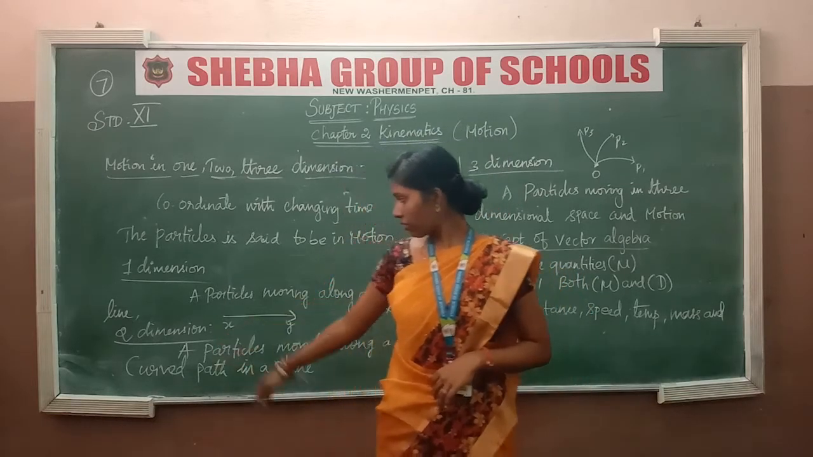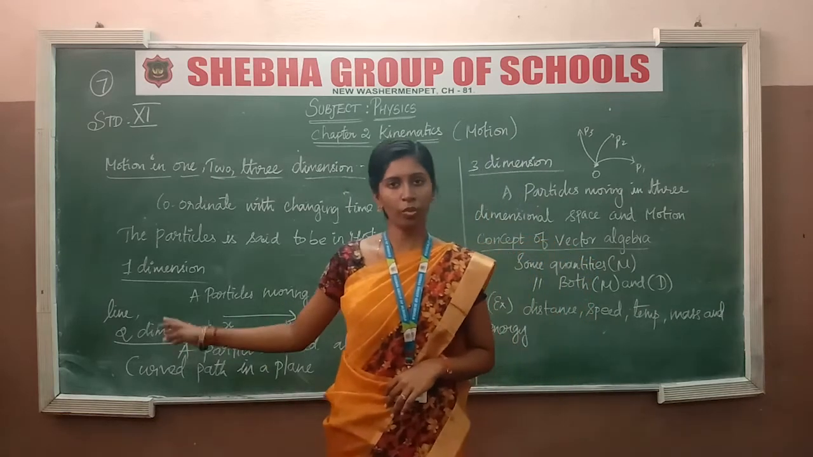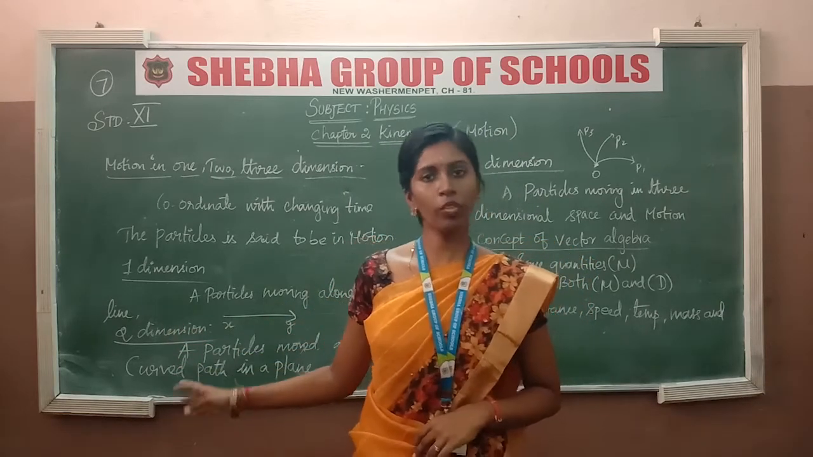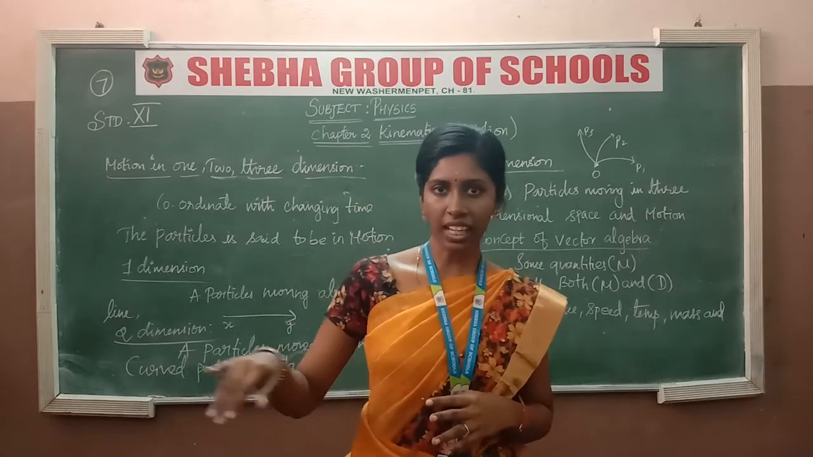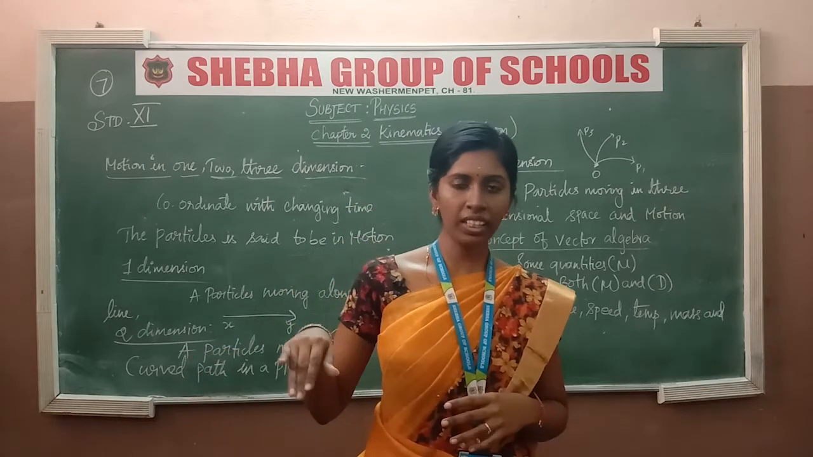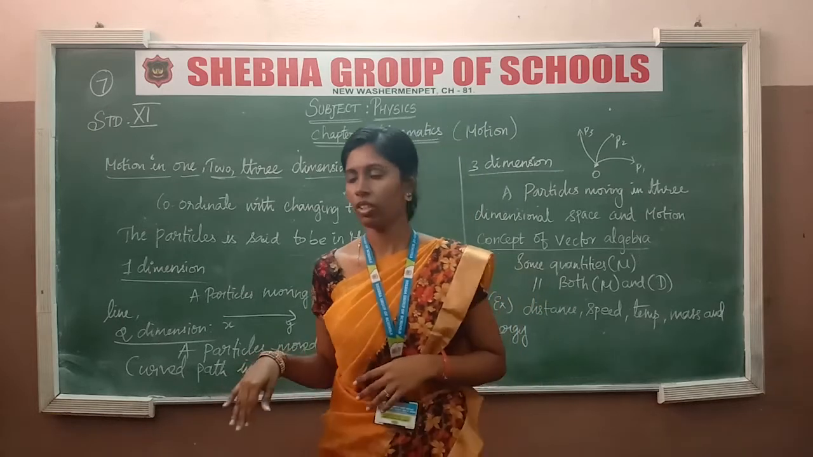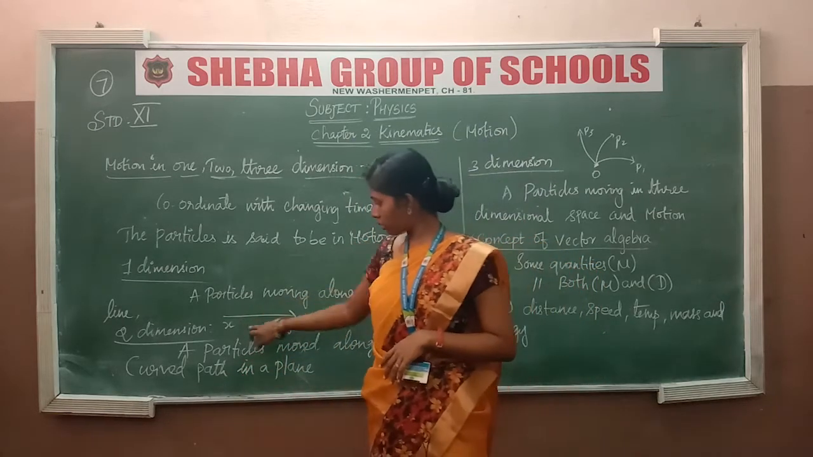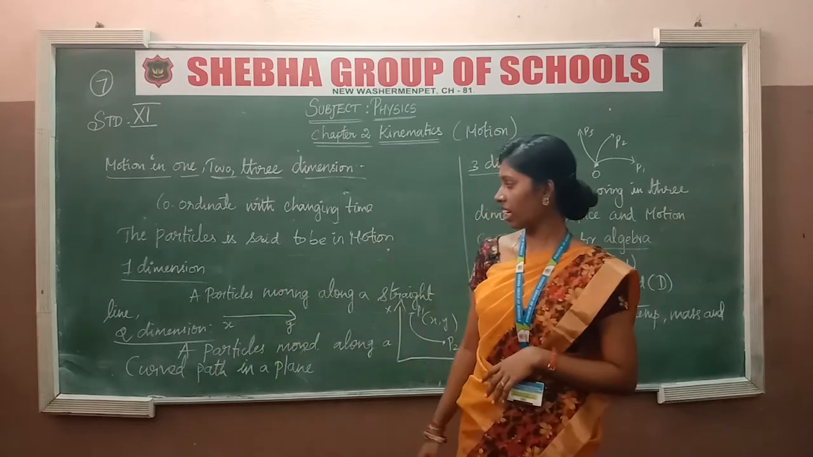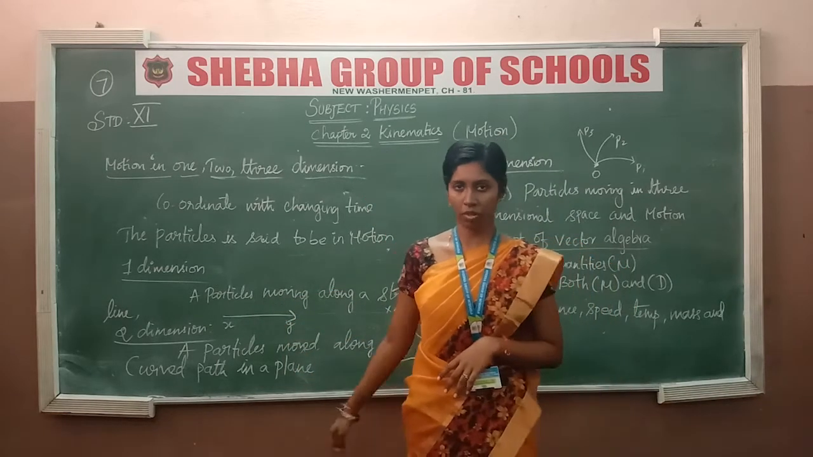After that, we can take a moving car, a moving bus, or a moving train also. The train will move on a single track only. If we take a single track, the train moves only on that track. So it's also a straight line path. After that, we take the second dimension, 2 dimensions, sorry.